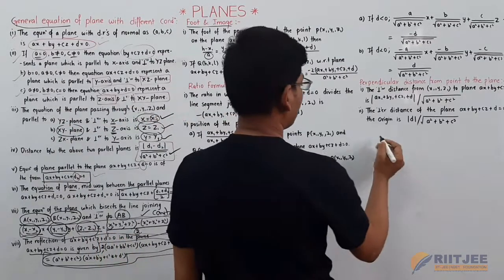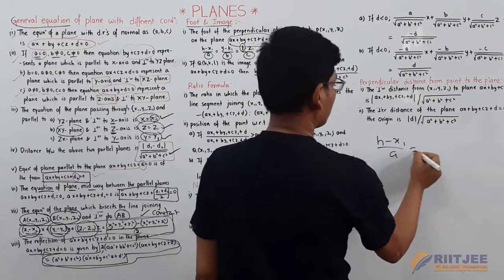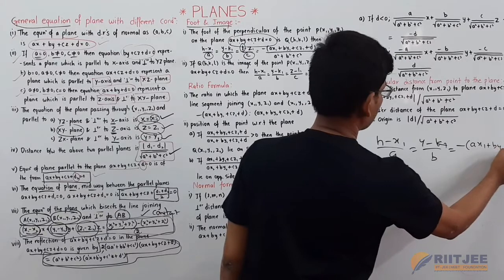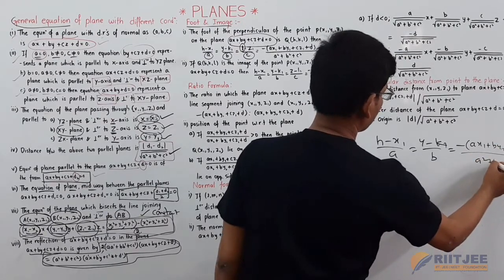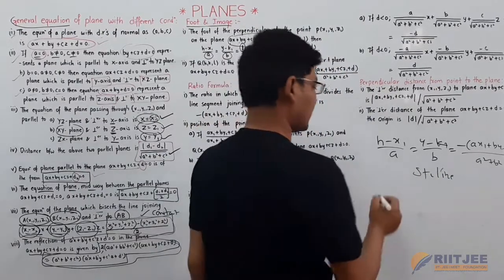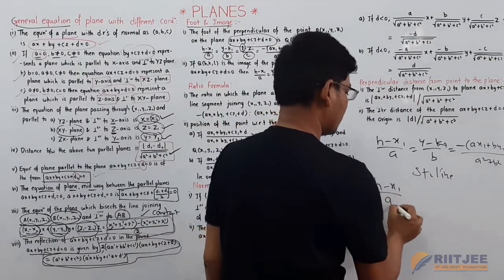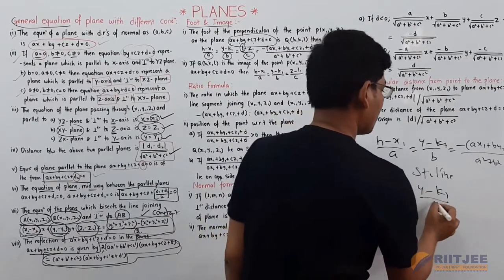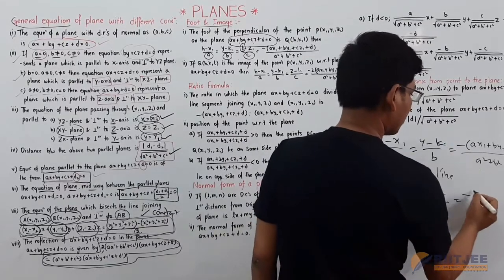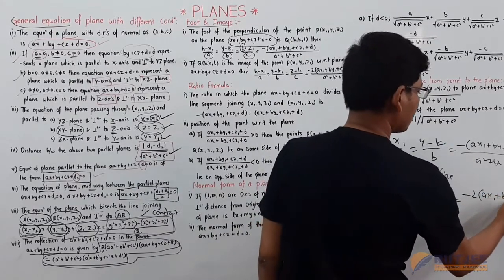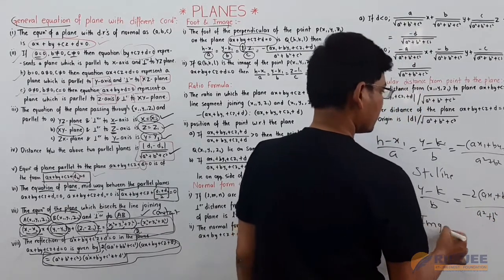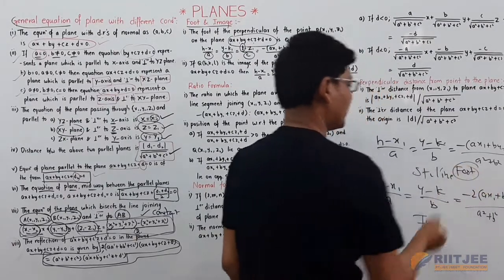In the straight line chapter already we know h minus x1 by a is equal to k minus y1 by b is equal to minus of ax1 plus by1 plus c divided by a square plus b square. This is a straight line foot of the perpendicular. Now the image for a straight line is h minus x1 by a, k minus y1 by b is equal to minus 2 into ax1 plus by1 plus c by a square plus b square. This is all about the image. This is nothing but foot in a straight line here.